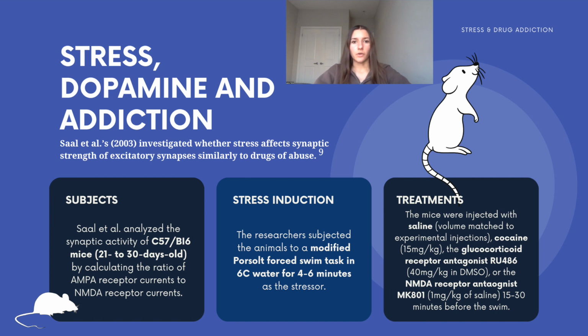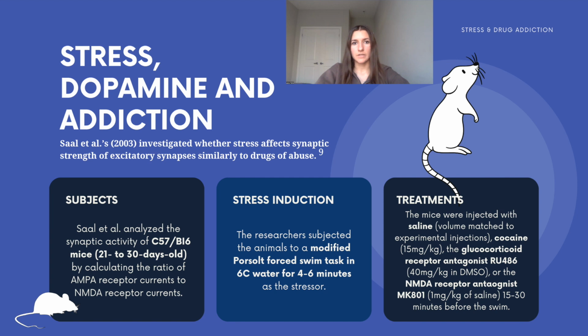It is well known that all drugs of abuse act directly on the ventral tegmental area and the nucleus accumbens to increase midbrain dopamine levels. And it's also known that stressful stimuli impact the mesolimbic dopamine pathway. Therefore, given the profound effect that stressful stimuli have on facilitating initiation and reinstating drug self-administration, Saal et al. in 2003 examined whether an acute stress has a similar effect to that of drugs of abuse on synaptic strength